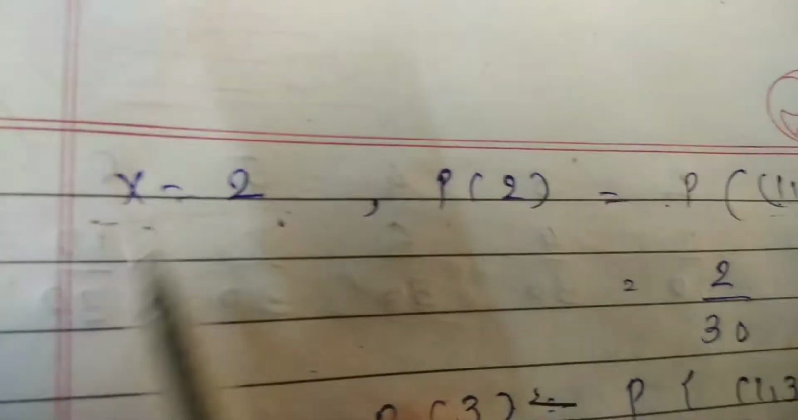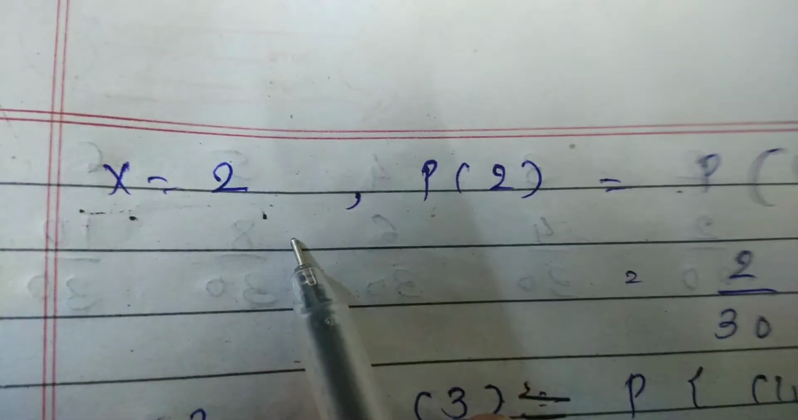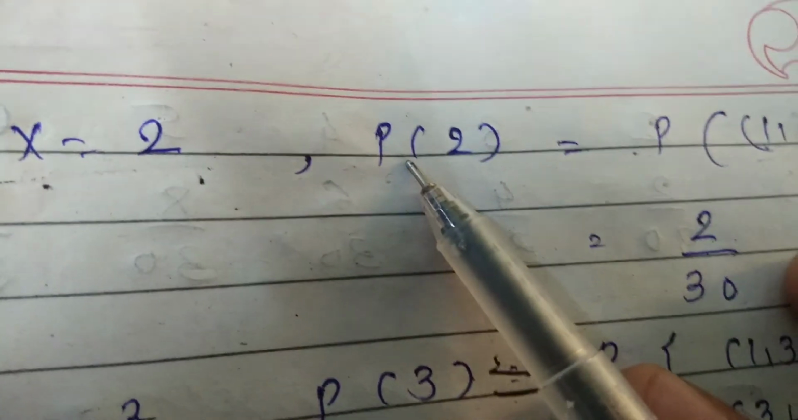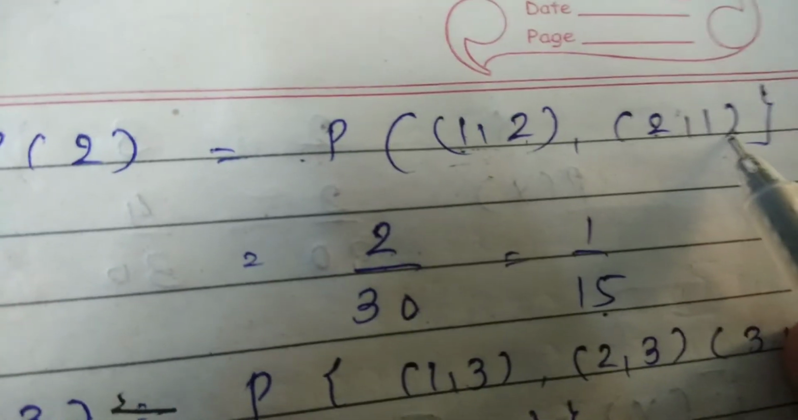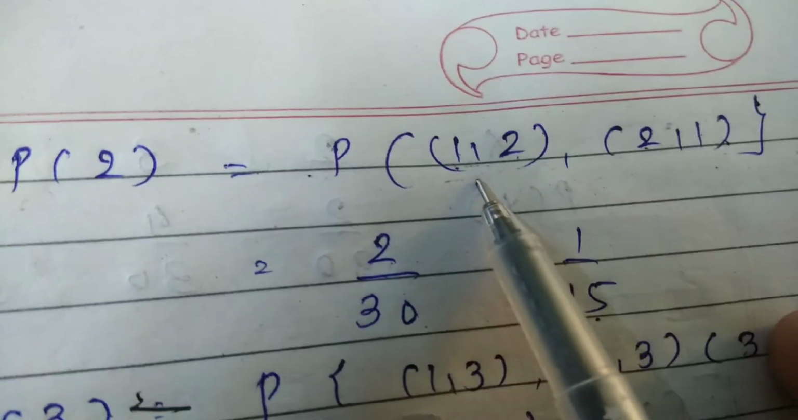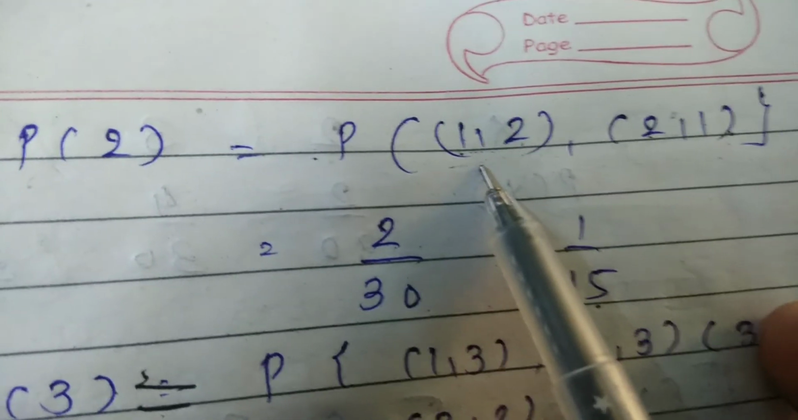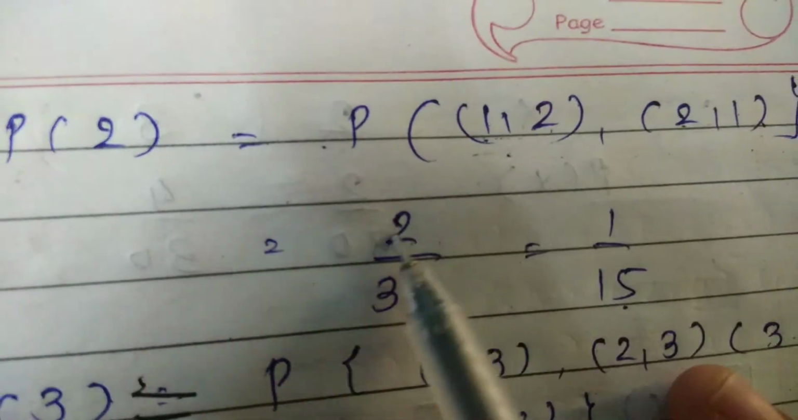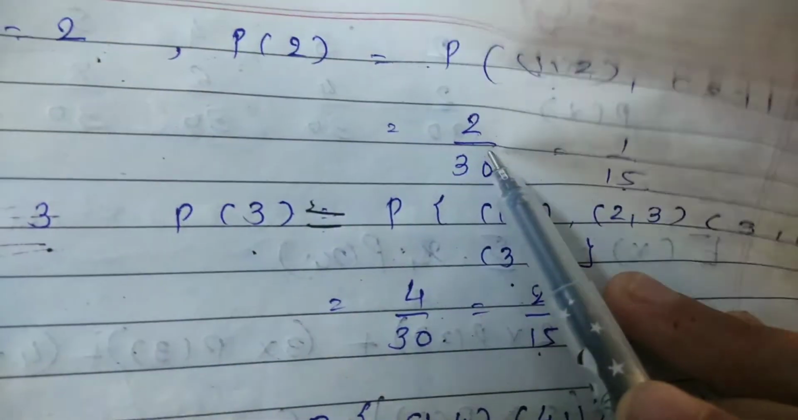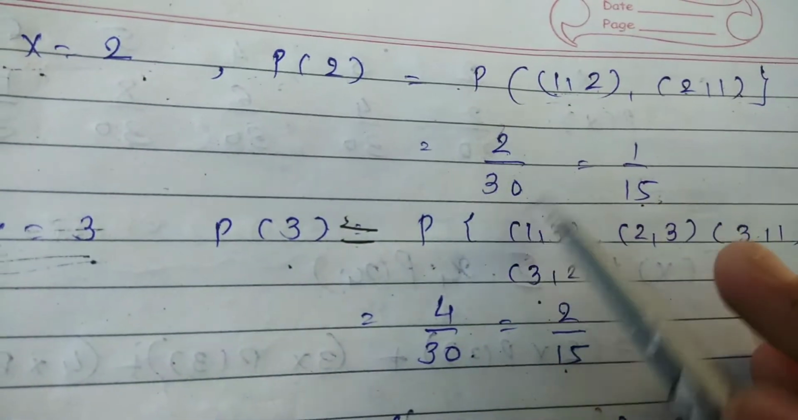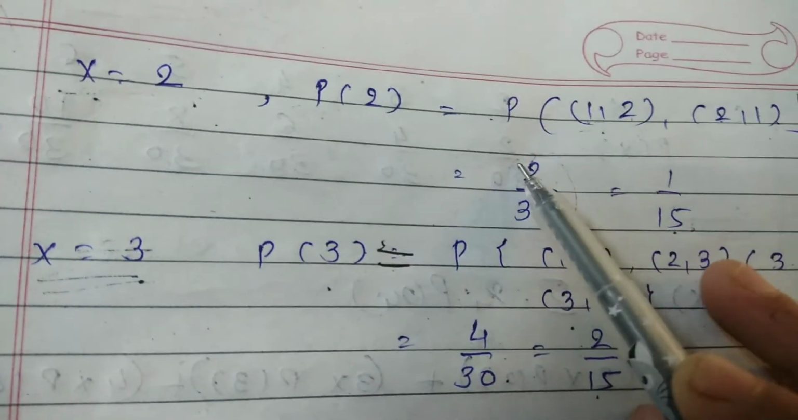Now let me find out the probability. Now X is equal to 2. That means 2 is the larger number. So we have to find the probability of 2. Probability of 2 means 1 2 and 2 1. Only 2 outcomes we can consider. If we consider others, then the larger number will change. So 1 2 and 2 1. So 2 by 30, that is 1 by 15.